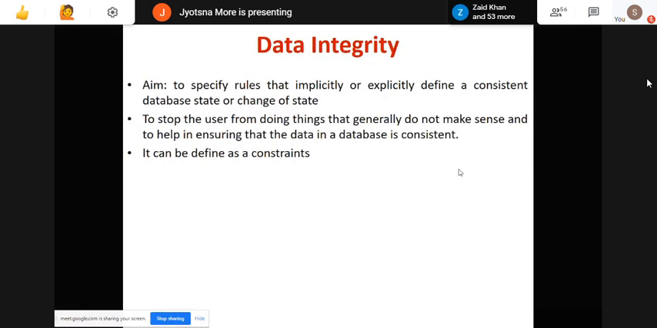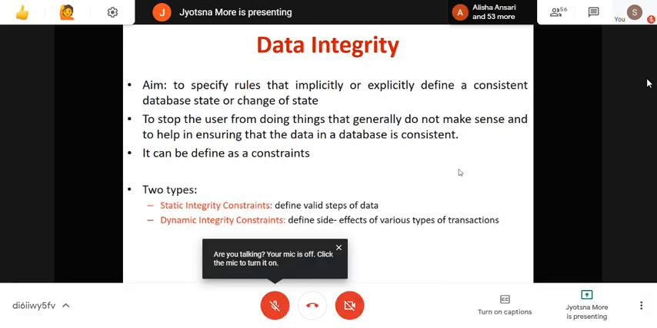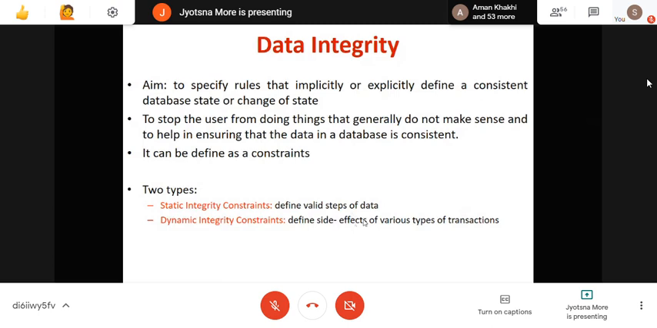Okay, so as I just showed you, there are two types of data integrity. One is static integrity constraint, second is dynamic integrity constraint. Static integrity constraints are nothing but valid states of data. These constraints include designation of primary key. Basically, static integrity constraint is assigning the primary key properly, the working of the primary key. And dynamic integrity constraint defines the side effects of various types of transactions. If something you inserted, something you removed, some data you have transferred, then what will happen? That is the dynamic integrity constraint.